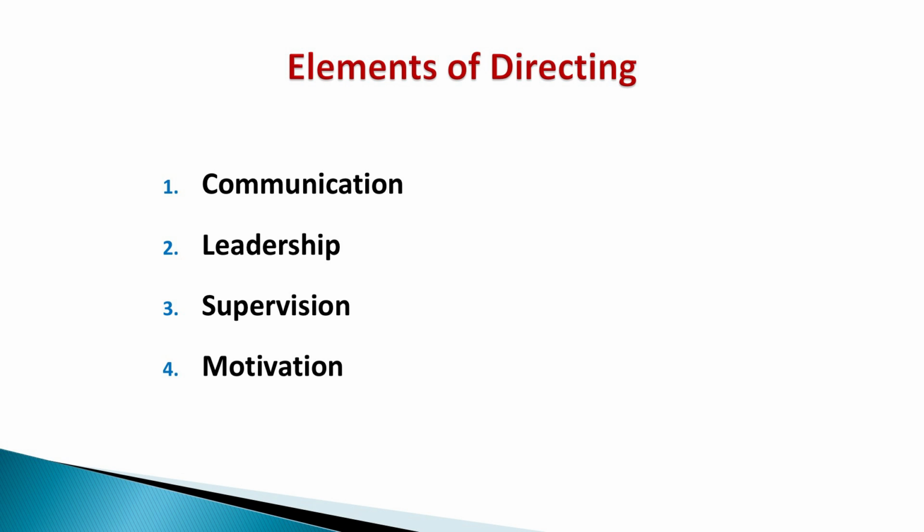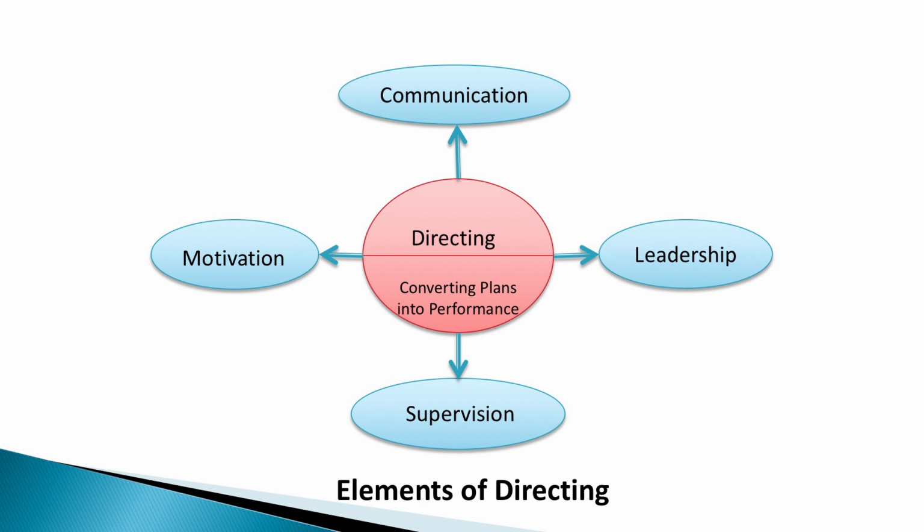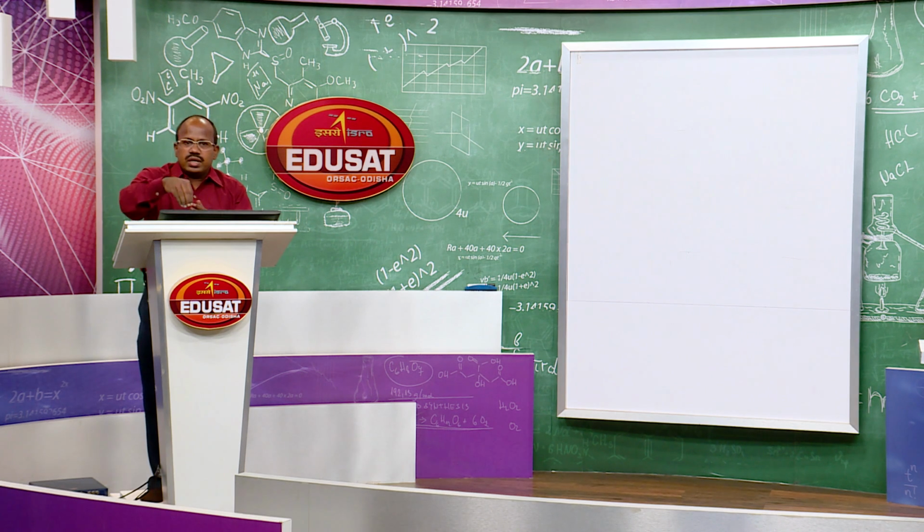What is communication? Communication means conveying some message. Here there are three things. A person who communicates is called the communicator. The person to whom some message is communicated is called the communicatee, and the piece of information is called the message. The communicator passes some message to another person, the communicatee. Communication can be downward in the organization structure.